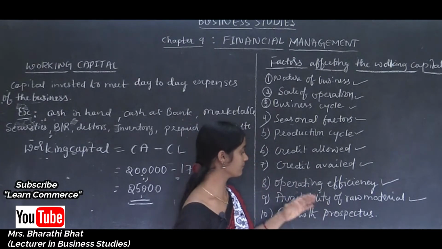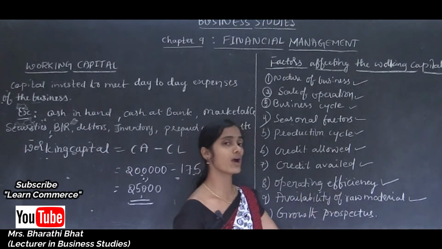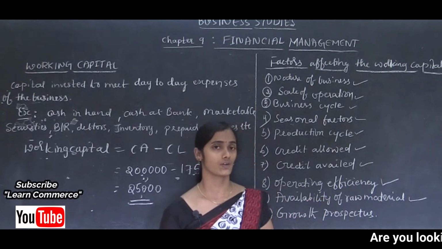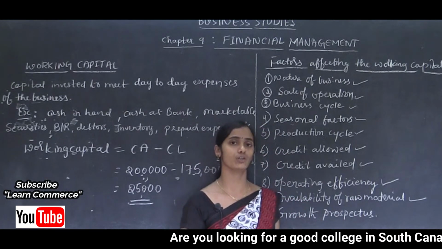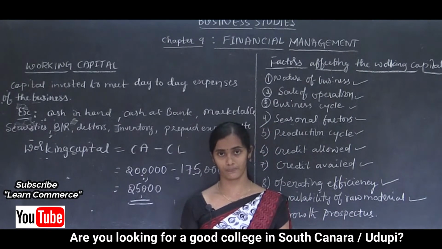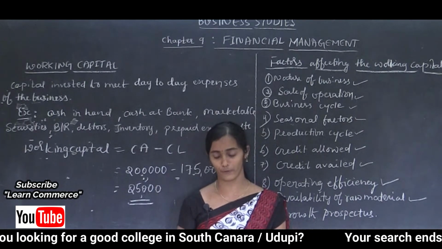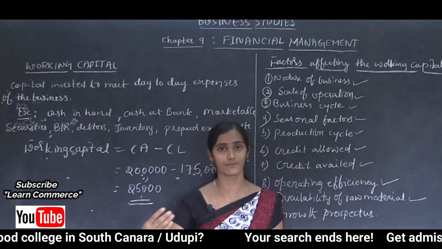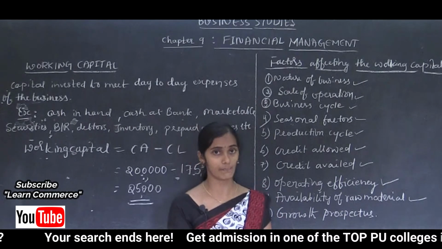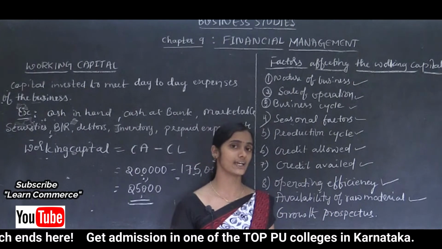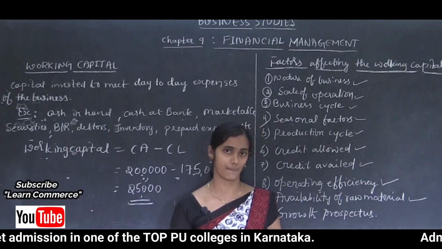When the firm is aiming towards growth, at that time they need to produce larger amounts of production. When a firm is focusing on larger production to meet larger demands, obviously they require a larger amount of working capital.